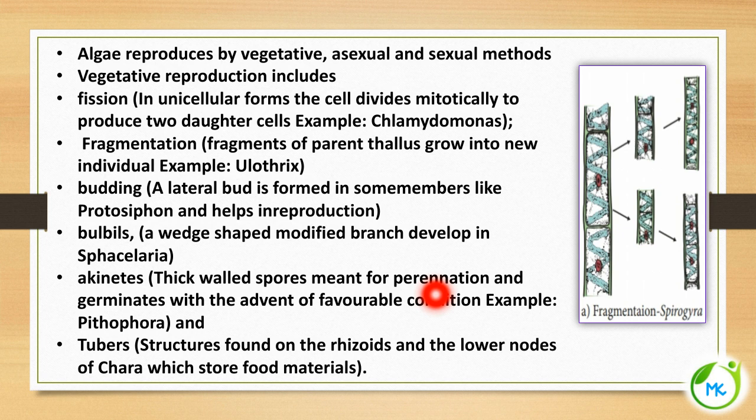Perennation is the ability of an organism to survive under unfavorable condition, and when favorable condition returns, it can germinate. Next, tubers. This is also a kind of vegetative method of reproduction. They are found on the rhizoids, the root-like structures, and the lower nodes of Chara, which store food material. So these are the different modes of vegetative reproduction.